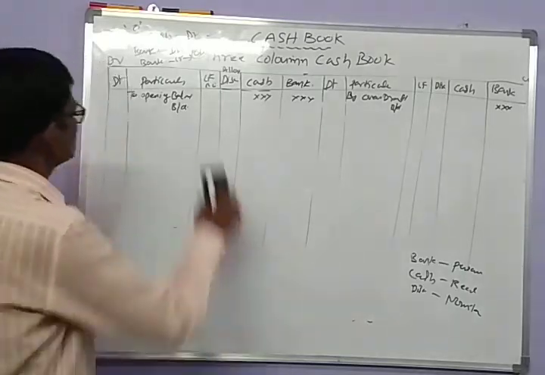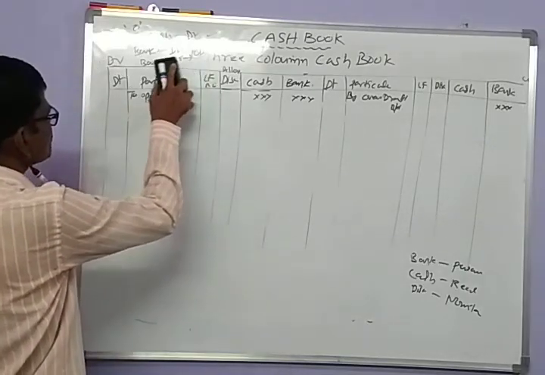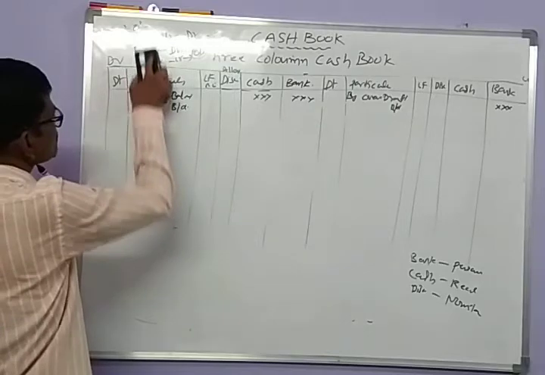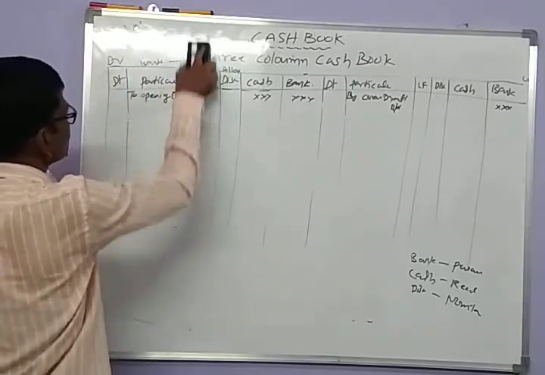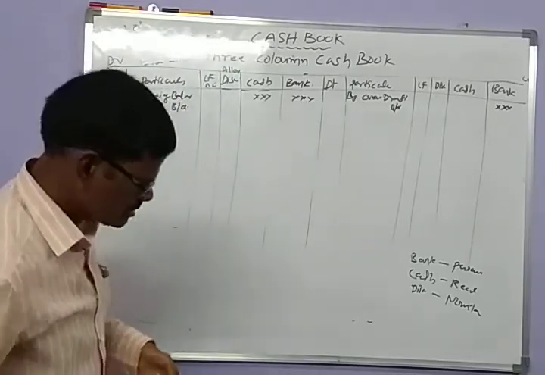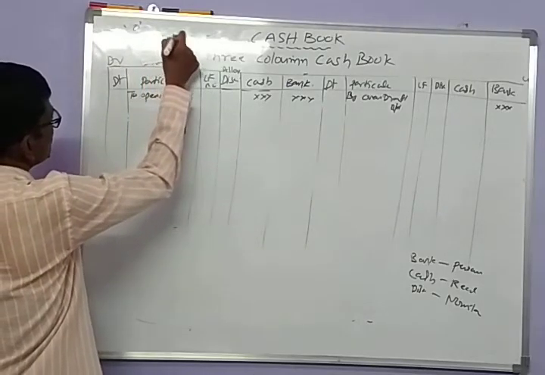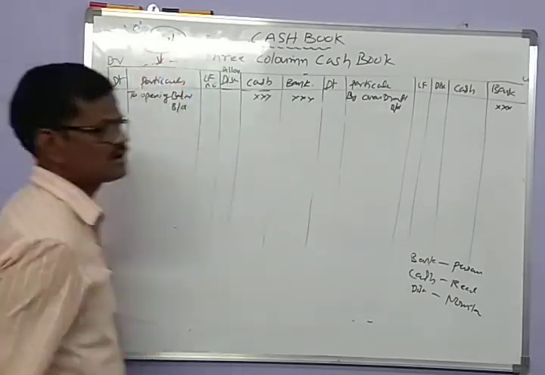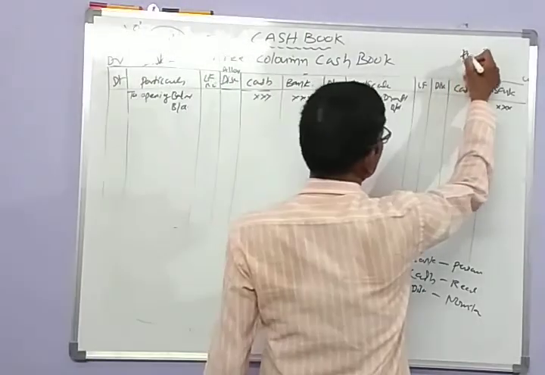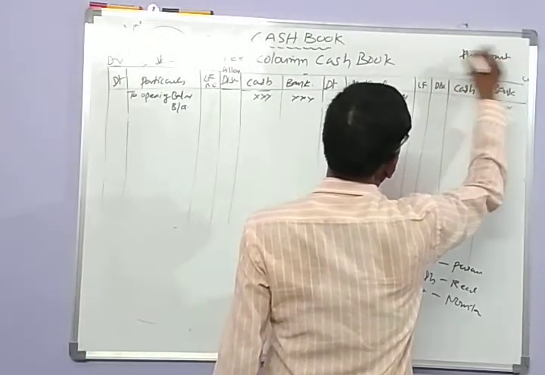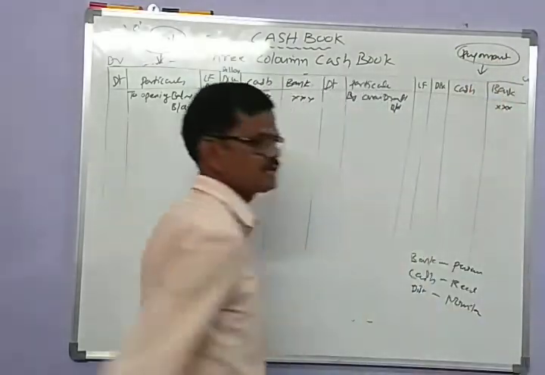Here in triple column cash book, all the receipts are recorded on the debit side and all the payments are recorded on the credit side.